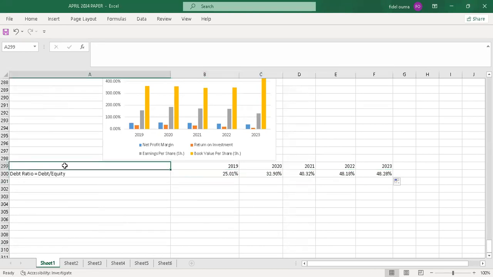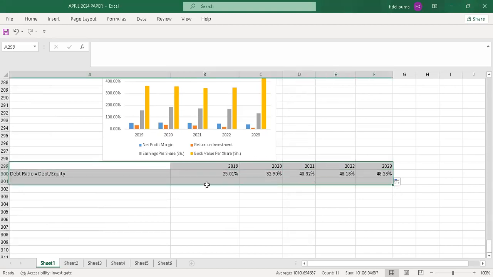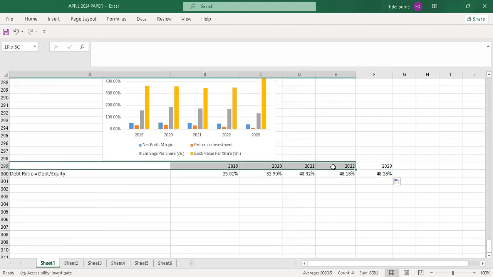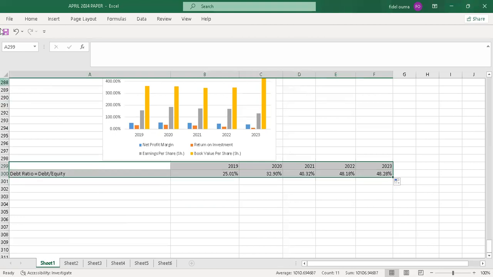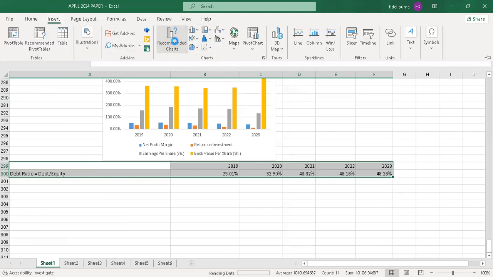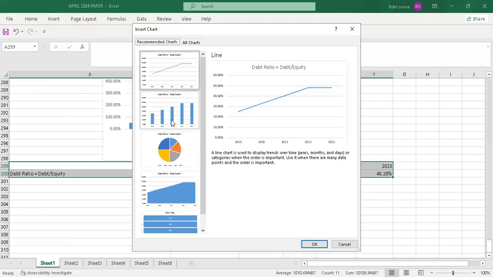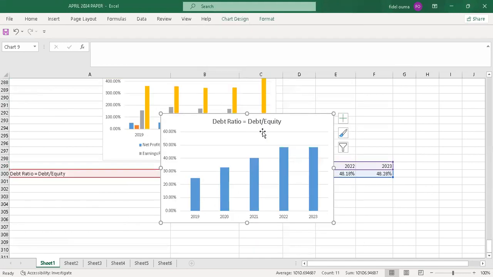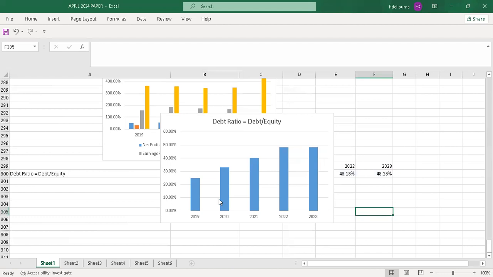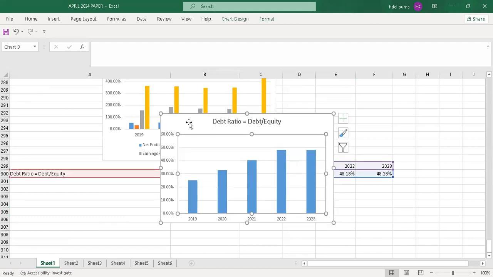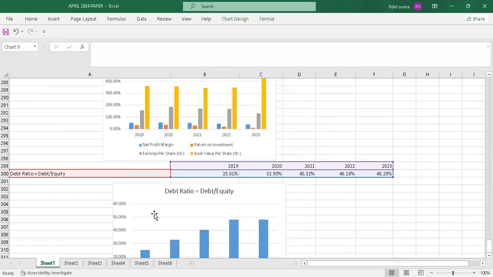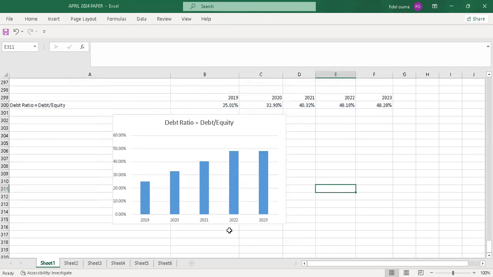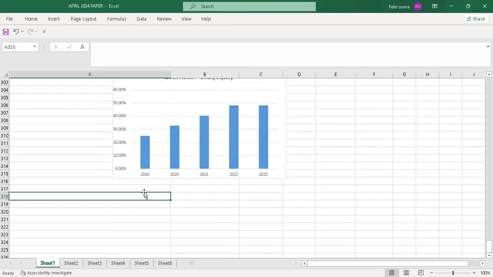Let me highlight this. Let's go to insert, then you go to comment. Yeah, so this is the presentation. So it's debt to equity ratio. Yeah, I didn't even have to do the chart title. So just come and drag it here. So you can see the trend with the way.